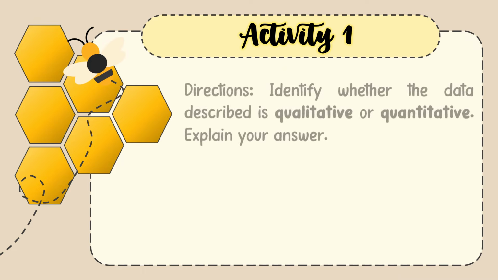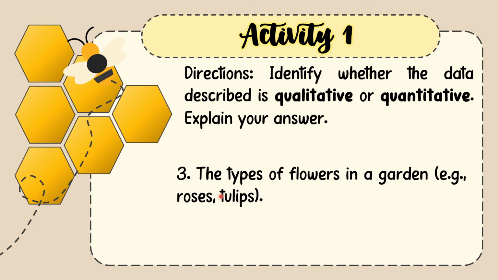For number three, we have here the types of flowers in a garden. That is, for example, roses, tulips, or daisies, or any type of flower. The type of flower is not described using numbers. So this is a qualitative data.